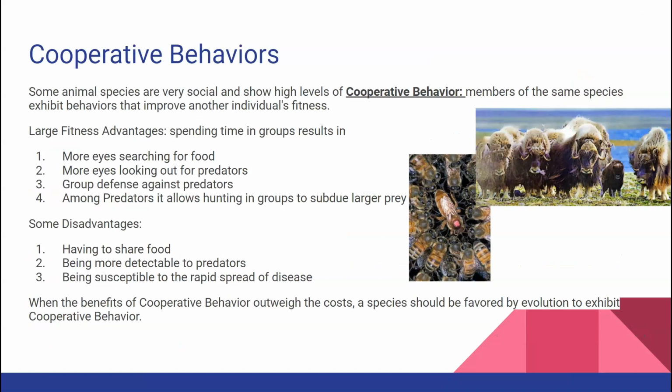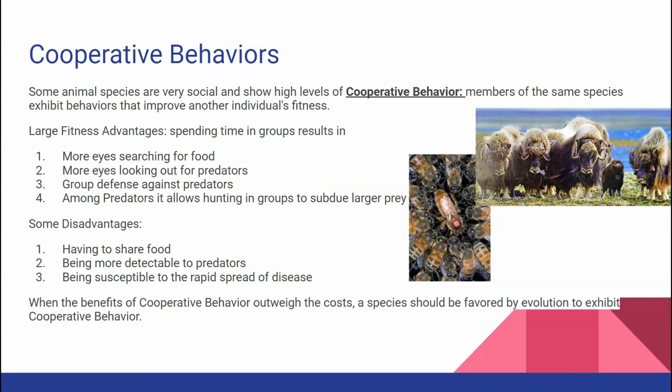Then you've got finally your cooperative behaviors, where some animal species are very social and they work together, they cooperate with each other, and that behavior can exhibit an overall increase to an individual's fitness. So there's a large fitness advantage: spending time in groups results in more eyes searching for food, more eyes looking out for predators, and group defense against predators.